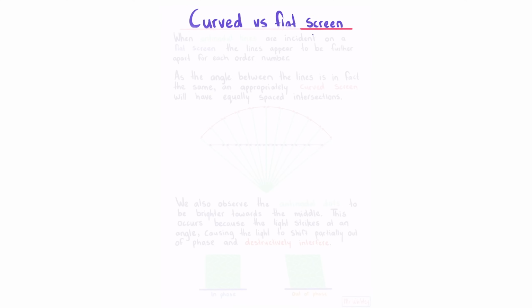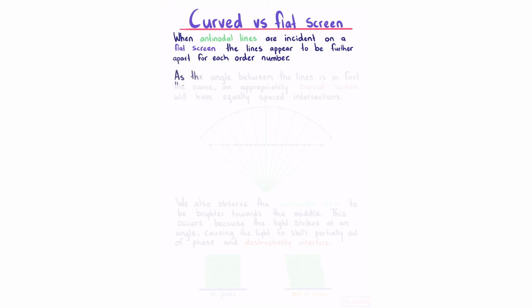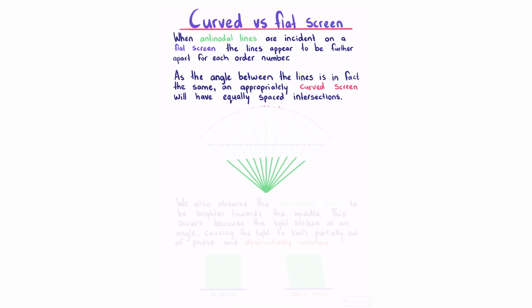Curved versus flat screen. When antinodal lines are incident on a flat screen, the lines appear to be further apart for each order number. As the angle between the lines is in fact the same, an appropriately curved screen will have equally spaced intersections. So if we imagine our source of our lines, on a flat screen we're going to see the distance smaller in the middle and larger at the edges. However, if we had an appropriately curved screen, we'd see the separation be the same.